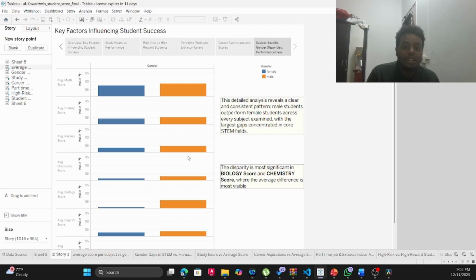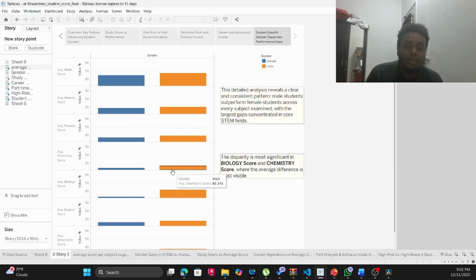And you can see here that for different genders, male and female, the grade can differ. For males, it's usually higher than females, especially in chemistry and biology. But males overall have a higher grade than females.